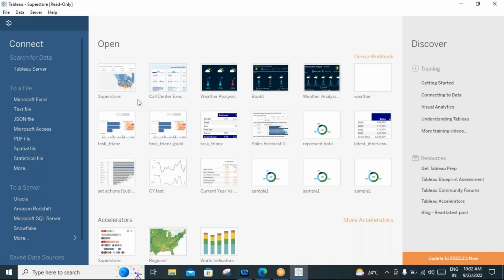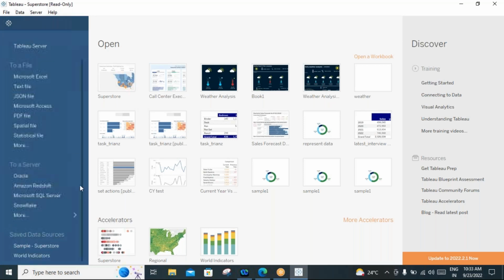We can combine all worksheets into a single dashboard or multiple dashboards. And we can drag the worksheets and dashboards into stories. These are the 3 main components we have: worksheets, dashboards, and stories.